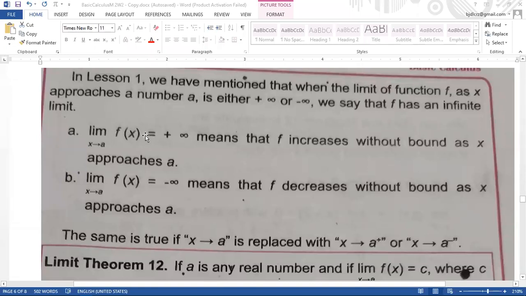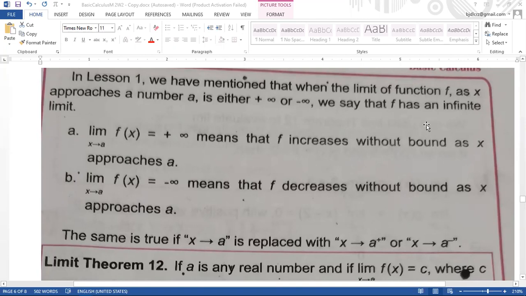So limit of f of x as x approaches to a is equal to positive infinite means that f increases without bound as x approaches to a. So nagka-increase daw ang atuang f without bound as x approaches to a.